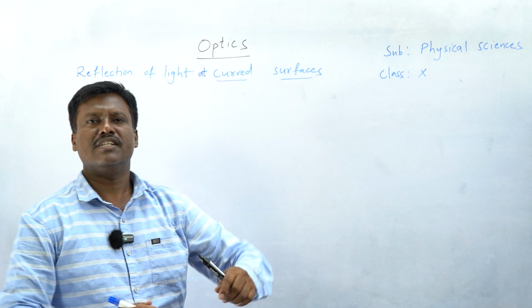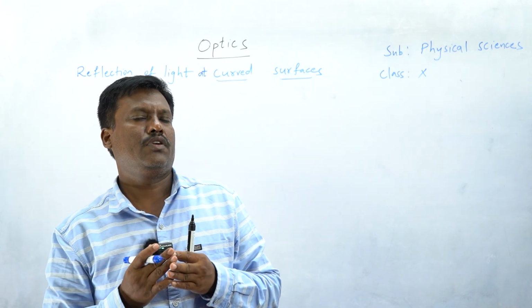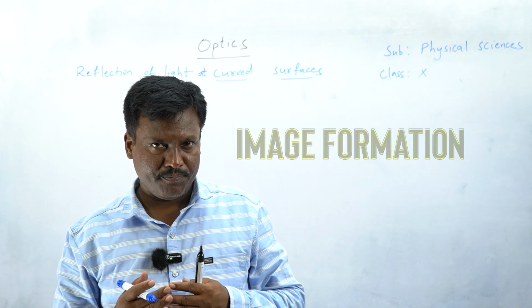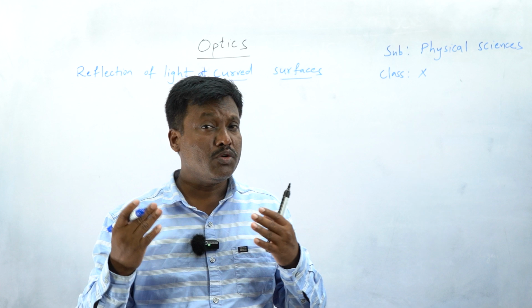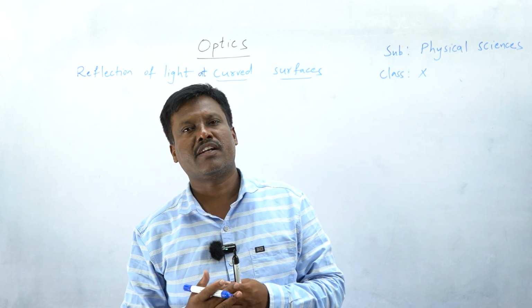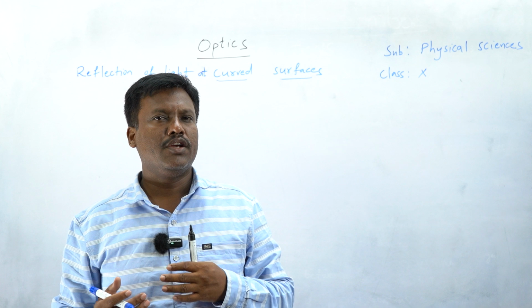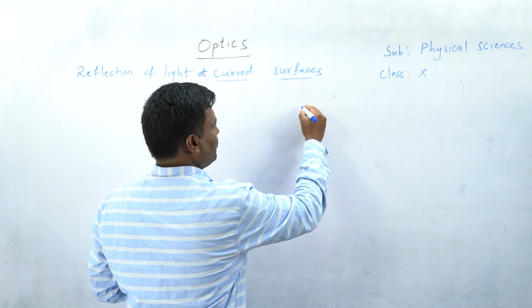See, students, I'm going to pose an important question. Whenever we stand in front of the dressing table, we see our image, but why don't you see your image when you stand in front of the wall? What is the reason? Okay, you have to understand this thing. So, this is a mirror.